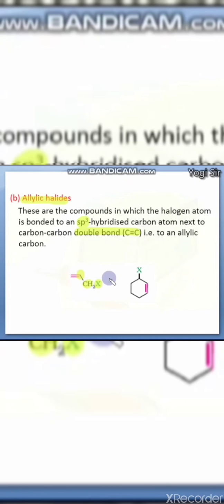In allylic, this carbon is sp3 hybrid but the adjacent carbon is sp2 hybrid, so a double bond must be present on the nearby carbon atom. So they are known as allylic halides.